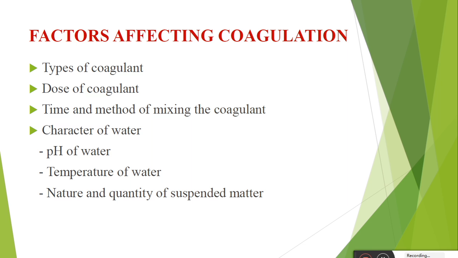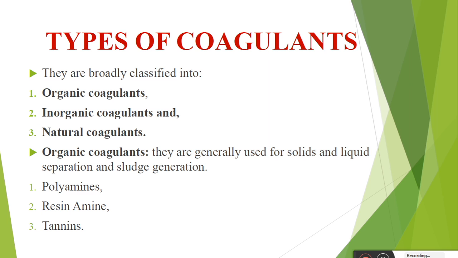We have discussed that effect in detail: the different coagulants, and how the characteristics of the water affect the coagulation process whenever we add them. Then the temperature of water will also affect the coagulation process. And lastly, the nature and quantity of suspended matter. So these are the various factors which affect the coagulation process.